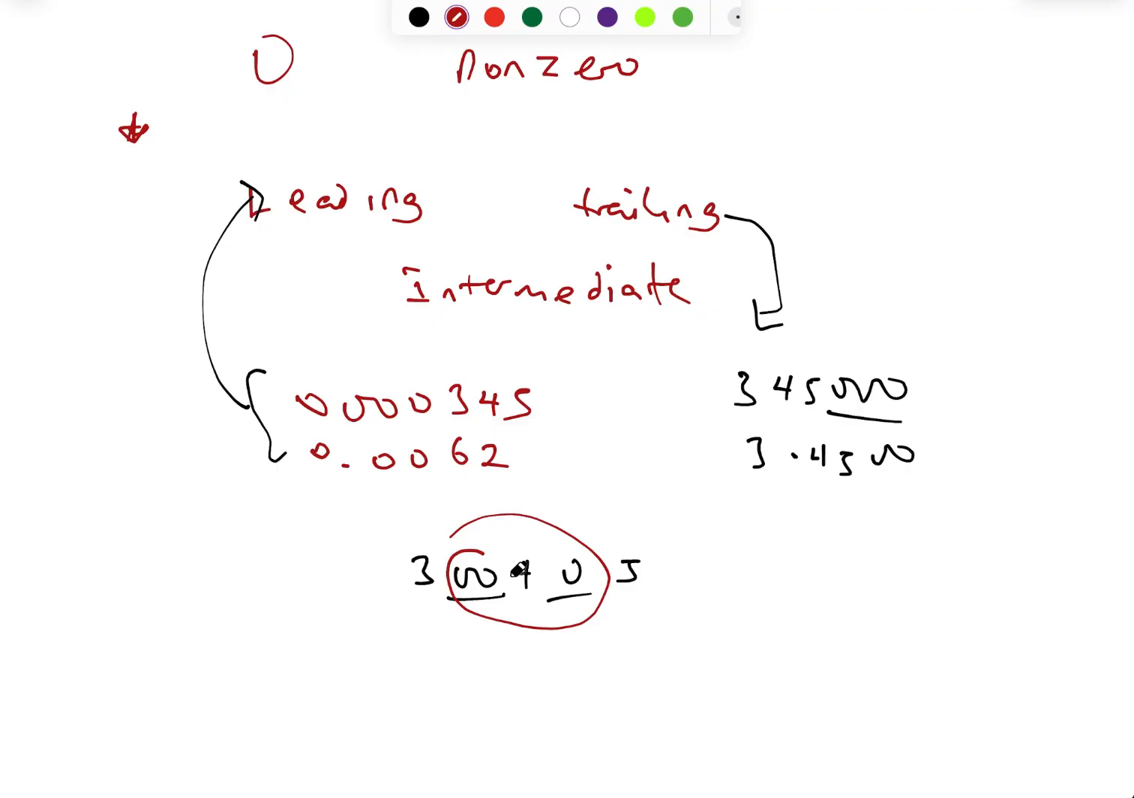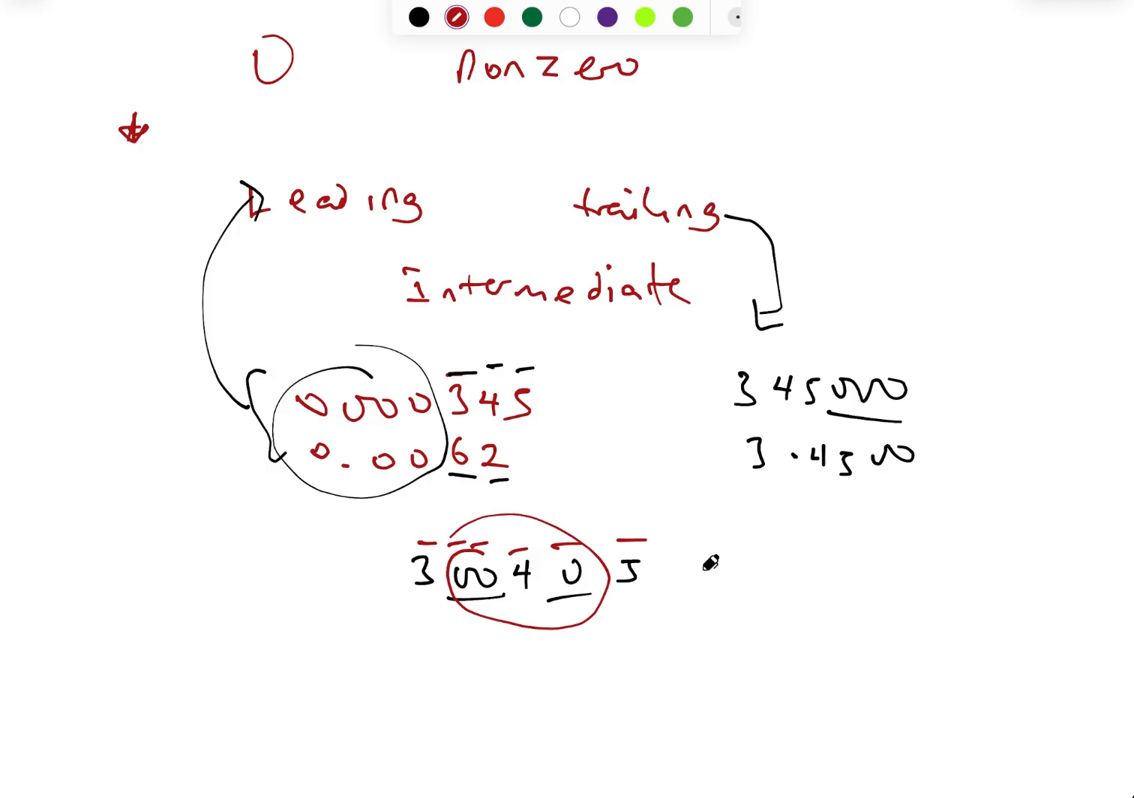Intermediate zeros are significant. So how many significant figures do we have here? Only one, two, and three. Three significant figures. How many do we have here? One and two, because these zeros are not significant. But in this place, how many significant figures do we have? We have one, two, three, four, five, six. Six significant figures because these zeros, intermediate zeros, are significant.